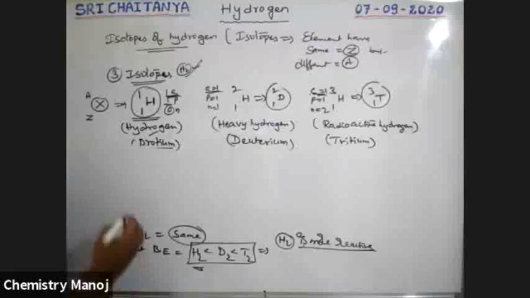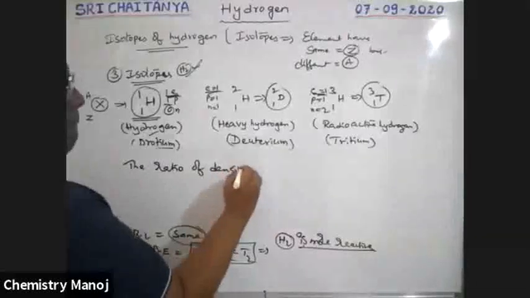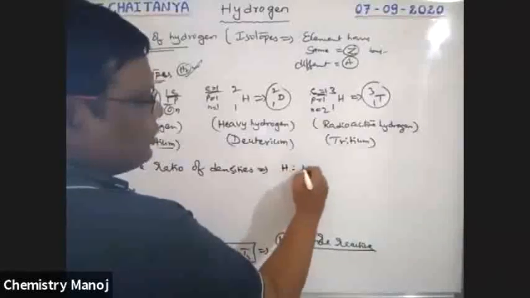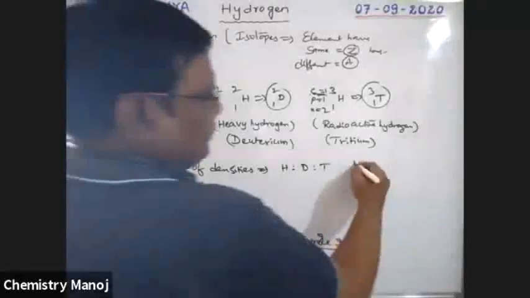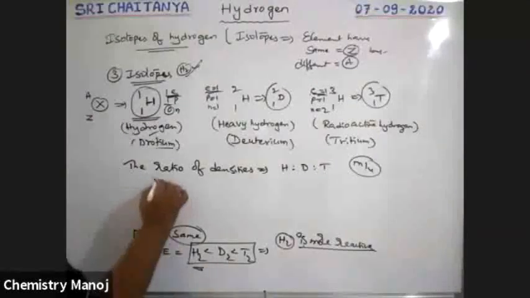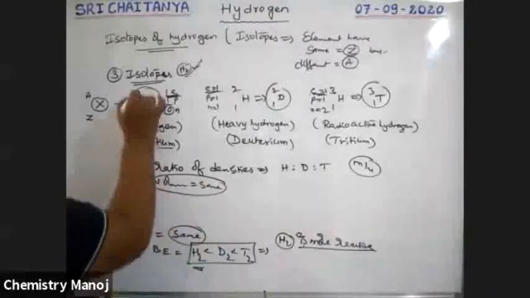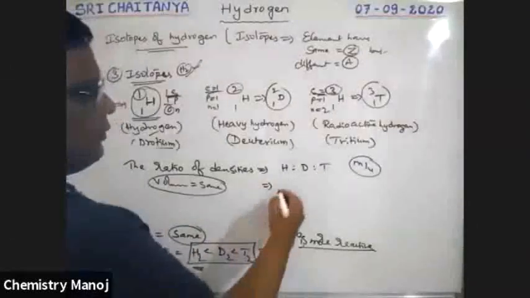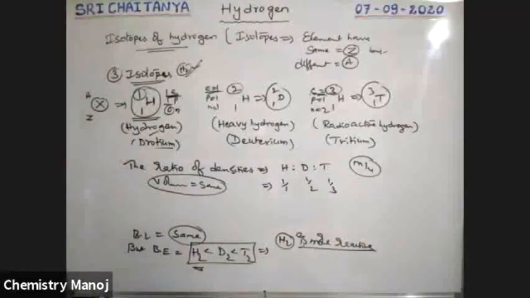So, the ratio of densities. The ratio of densities of hydrogen to deuterium to tritium. Density means mass per volume, boys. All these have the same volume, but the mass is 1, 2, 3. Therefore the order is 1 by 1, 2 by 1, 3 by 1.